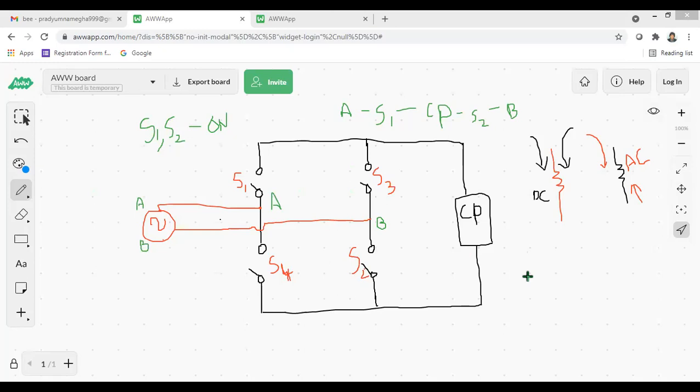One indication I'm giving: AC currents mean objects which are rotating, that is the first thing. Fan takes which current? AC current. Washing machine, AC. So now let us concentrate. Yes, cell phone is our aim. Cell phone takes only DC current. Cell phone cannot be connected to the switchboard because it will never work with the AC current.